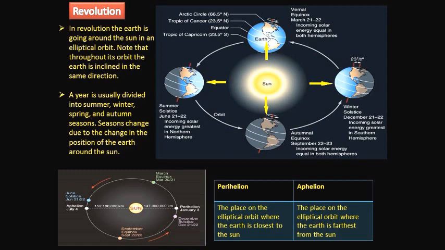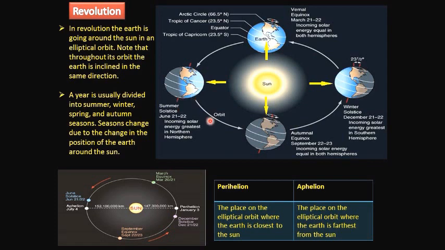So, in northern hemisphere, during summer season, the Earth has longest day and shortest night, and in southern hemisphere, the Earth during this period experiences shortest day and longest night. This position is called as summer solstice.